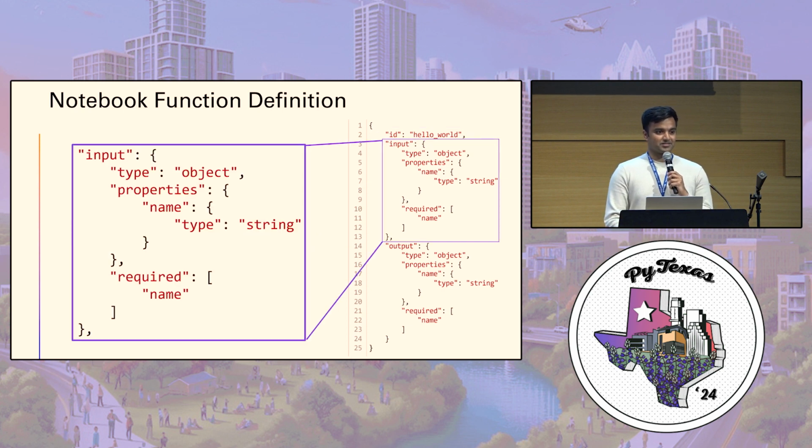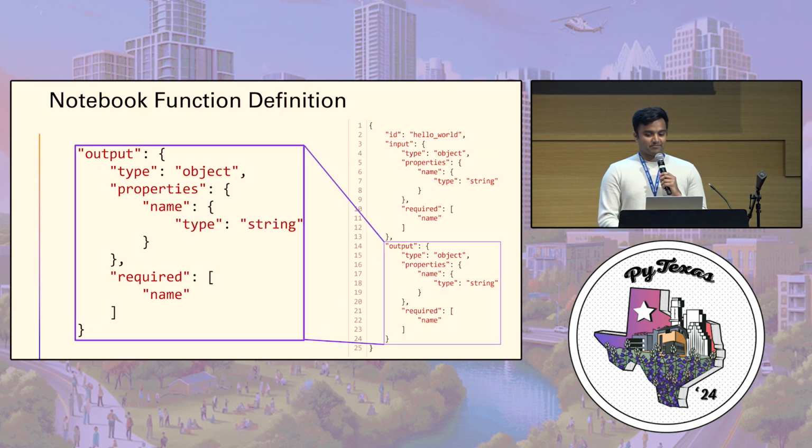The next part is the input schema. If anyone's used Swagger or OpenAPI, this should be familiar to you. It's the JSON schema here. So it's basically saying this function takes an object where the name is a string and it's required. And same thing for the output. We also have a JSON schema spec here. So you include all these things, and now you've successfully turned your notebook into a notebook function.